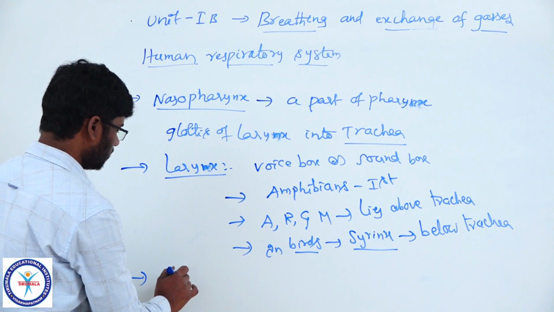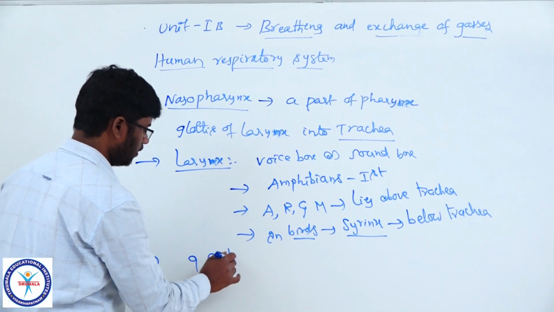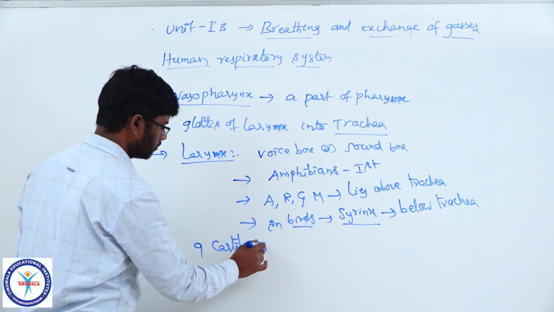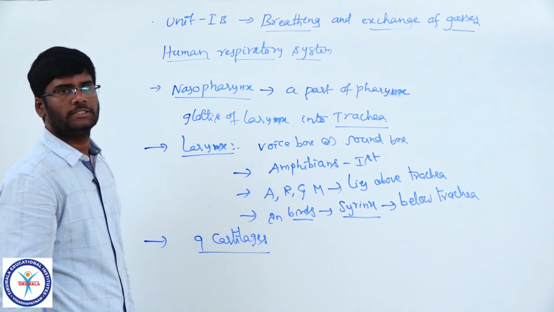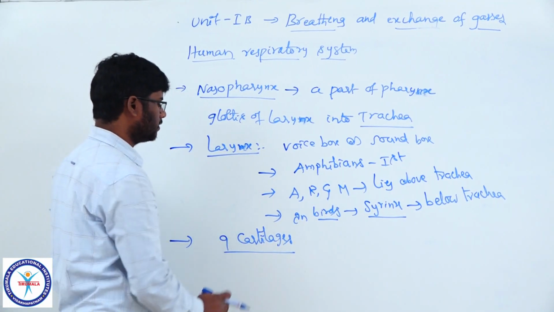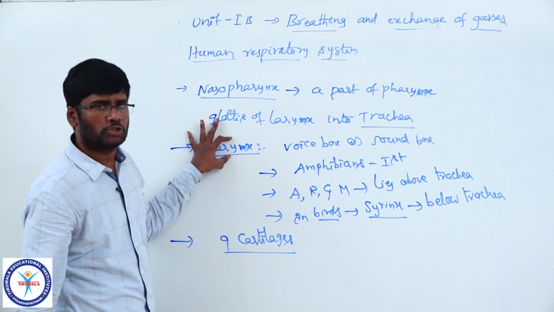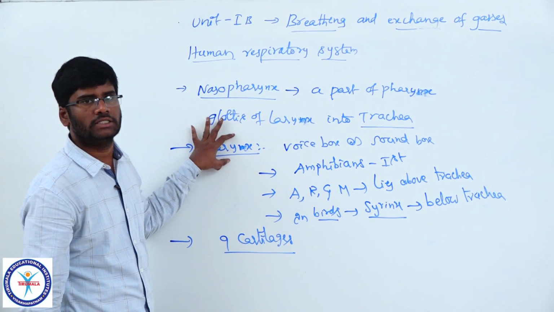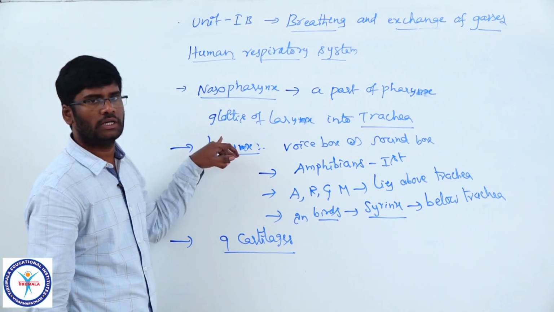Larynx has 9 cartilages. What are the 9 cartilages? The reason is that the larynx is totally made up of cartilages. The cartilages support the larynx.